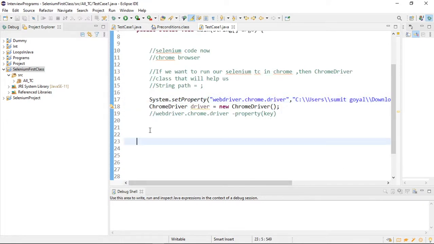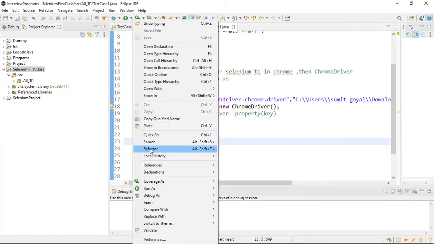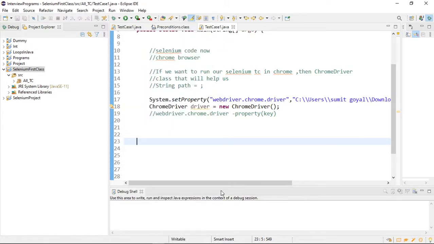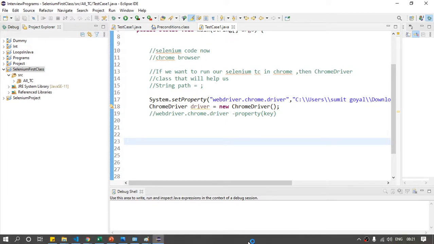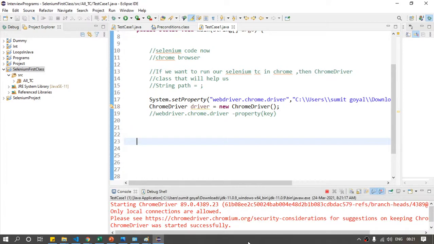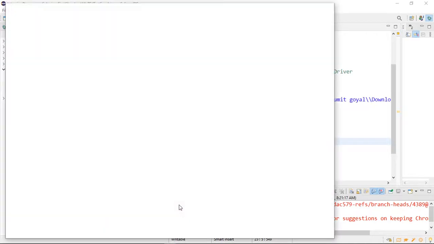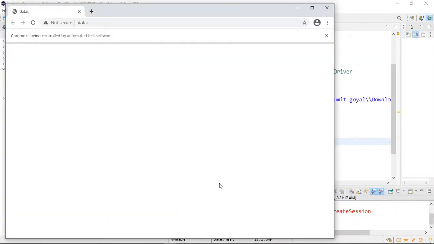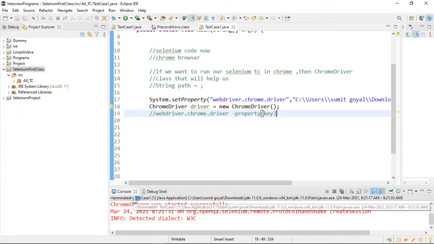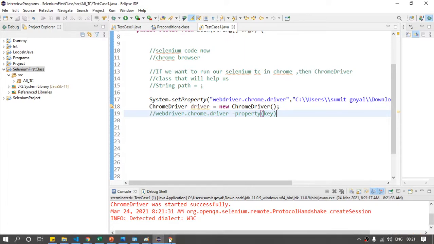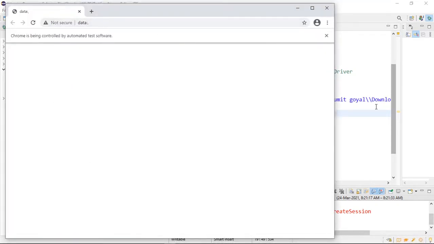So let us see what happens if I run this program. Run as Java application. Let us see whether it is doing anything. You can see ChromeDriver has started. You can see our Chrome browser is invoked successfully, and the program is also terminated, which means program execution is finished. Here you will not see any website, because I have not provided any website as of now.